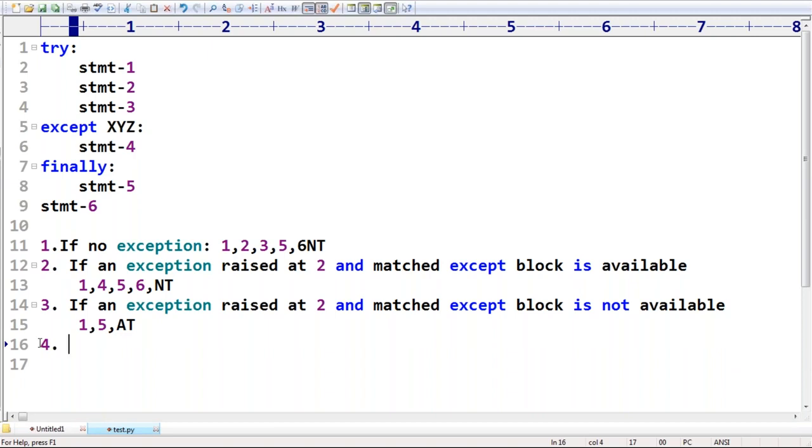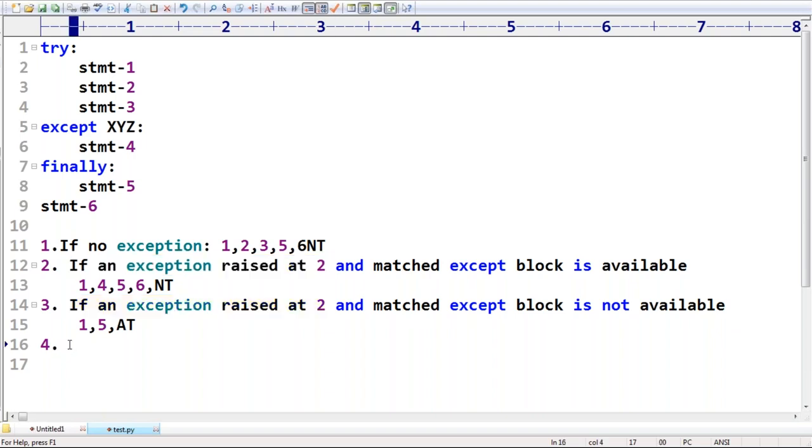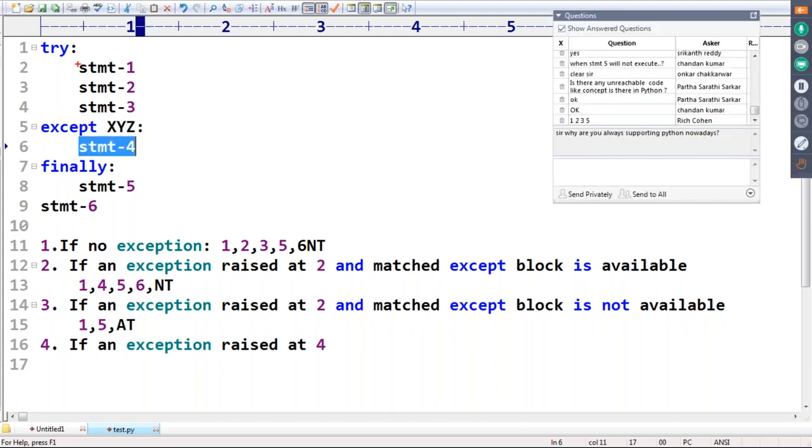Okay, now the fourth one, sir. If an exception is raised at statement 4, remember that. How does the control come to statement 4? Maybe the problem was at 1 or 2 or 3. Somewhere an exception was raised in 1 or 2 or 3, that's why the control is coming to the except block.